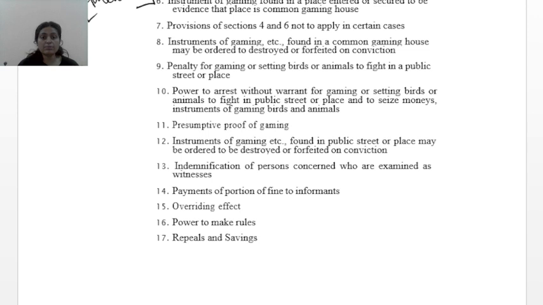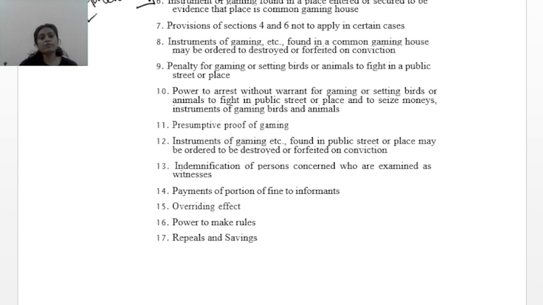Section 5 talks about offences being cognizable and non-bailable. You would be thinking, why is ma'am reading out the sections? It is very important you have an idea about what the sections are and what those sections talk about. And since this is a very small act, why not cover it all? So section 5 talks about offences being cognizable and non-bailable. What are cognizable offences? Cognizable offences are those offences in which arrest can happen without warrant.